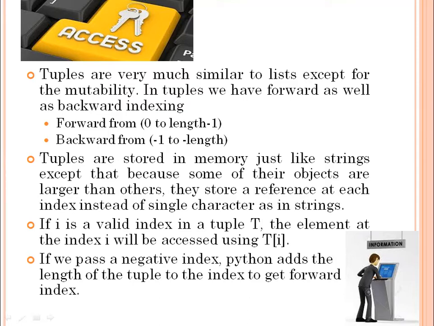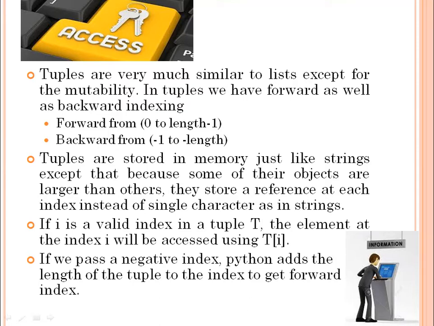If i is a valid index in a tuple, then the element present at the index i will be accessed using the name of the tuple and, in square brackets, the index. This is valid for all three sequences: string, list and tuple. That means the sequence name and then square brackets only. Please note the brackets will always be square while you are accessing a particular element.